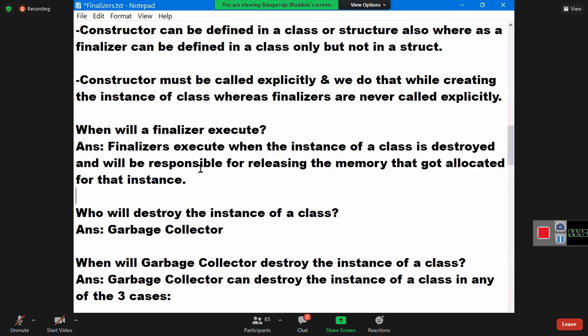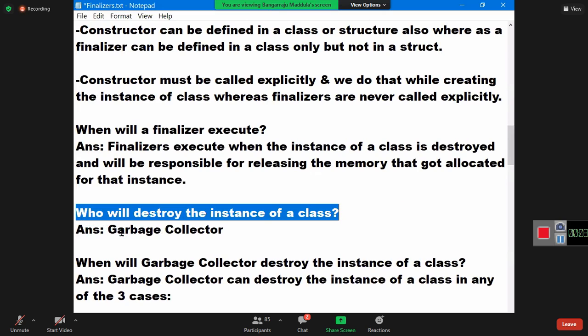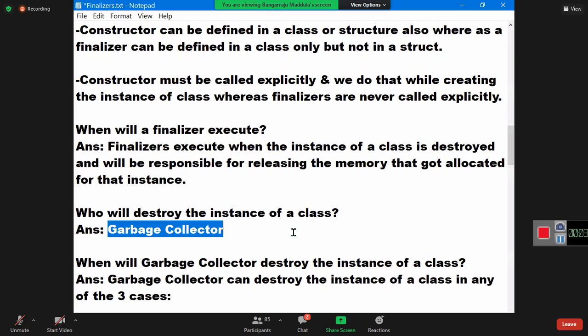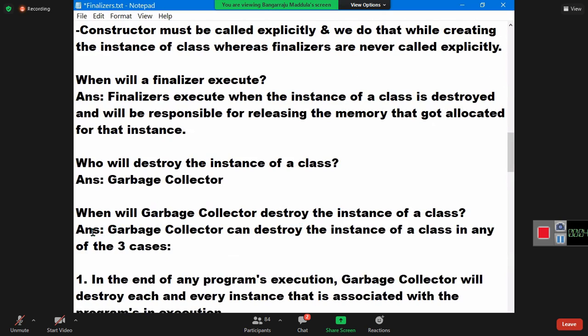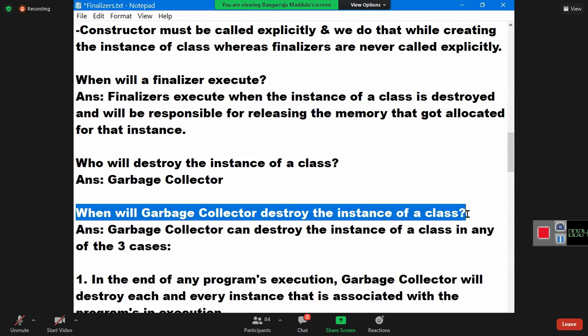And when is it called? When the instance of a class is destroyed. Who will destroy the instance of a class? As discussed, the garbage collector. Actually, the garbage collector is responsible for destroying the instance of a class. Next. When will the garbage collector destroy the instance of a class? We discussed three scenarios.